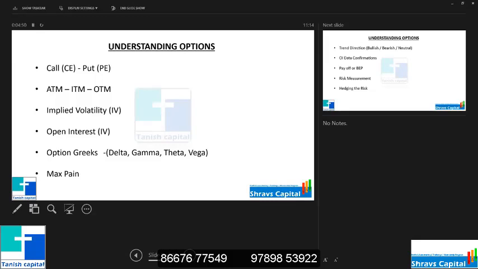So again, the next part is ATM, ITM, OTM: at the money, in the money, and out of the money. Generally, for the call, the strikes which are away from the price on the upside are OTM, the ones inside the price are ITM, and the one at the price is ATM. So if the market is trading at 10,500, then 10,500 is the at the money. That's it. You don't need to worry if you don't understand this OTM, ITM, ATM concept. It is only for the namesake. You need to understand what the real risk is when you trade in ATM, in OTM, in ITM. That we will see in the explanation part of building the strategies.